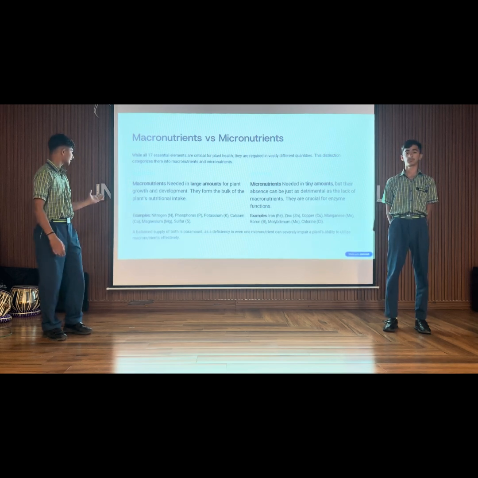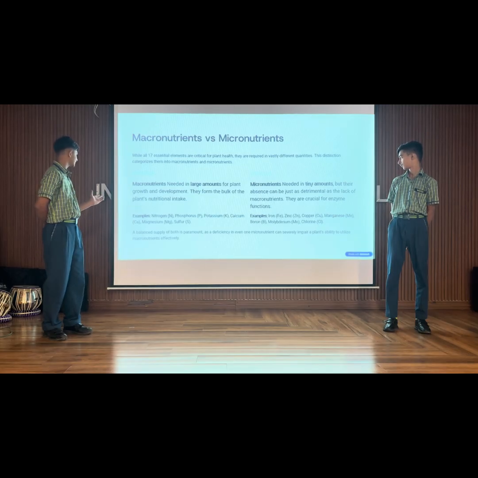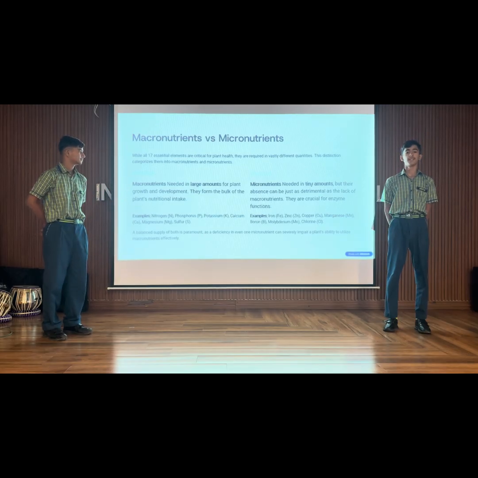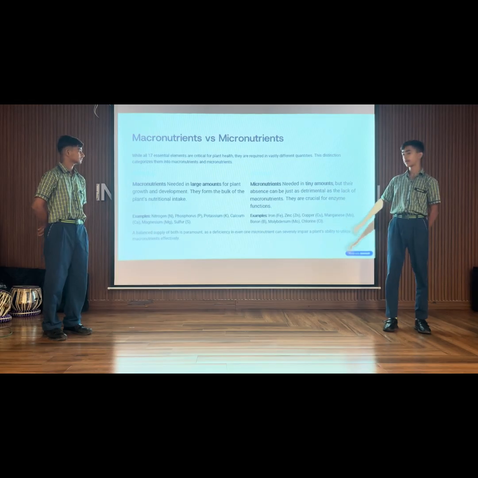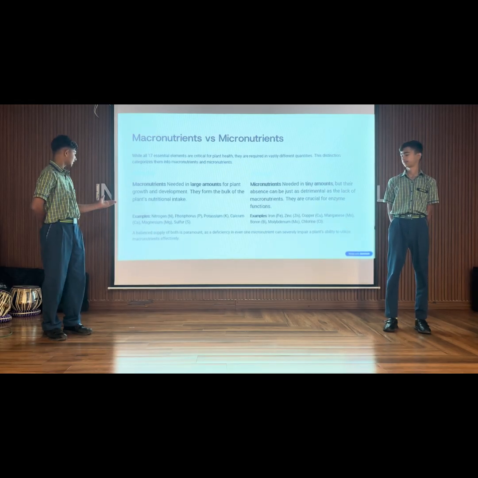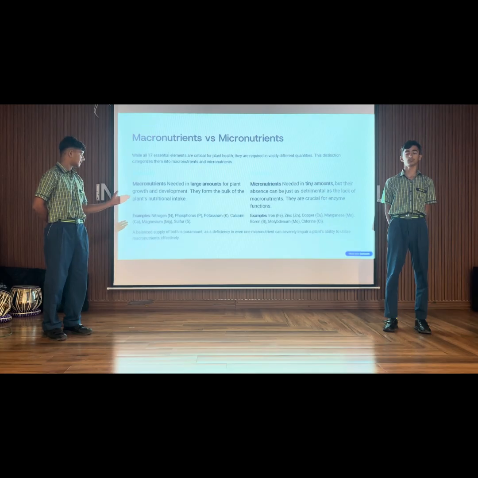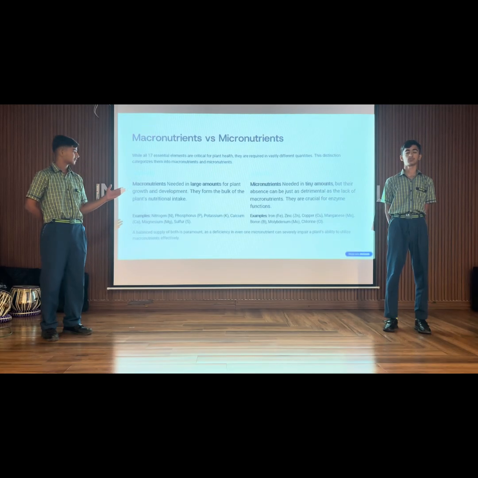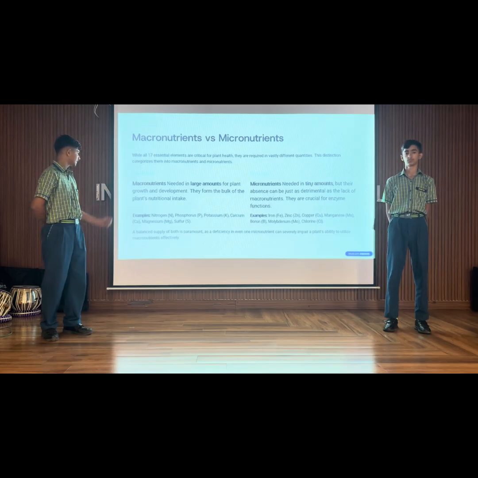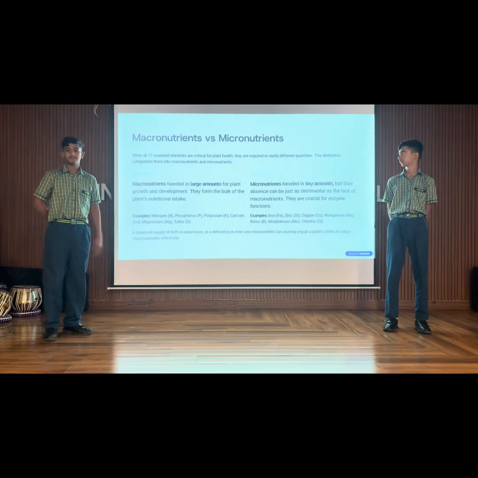Examples of macronutrients are nitrogen, phosphorus, potassium, calcium, magnesium, and sulfur. Examples of micronutrients are iron, zinc, copper, boron, molybdenum, and chloride. A balanced supply of both is paramount, as a deficiency in even one micronutrient can severely impair a plant's ability to utilize macronutrients effectively.